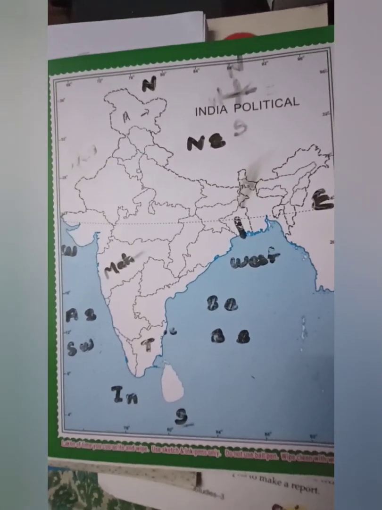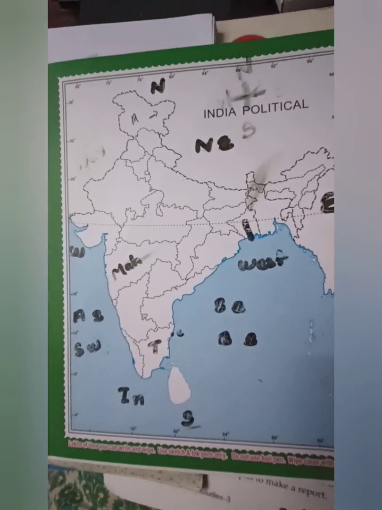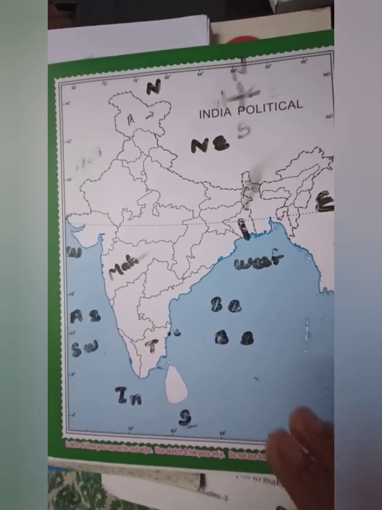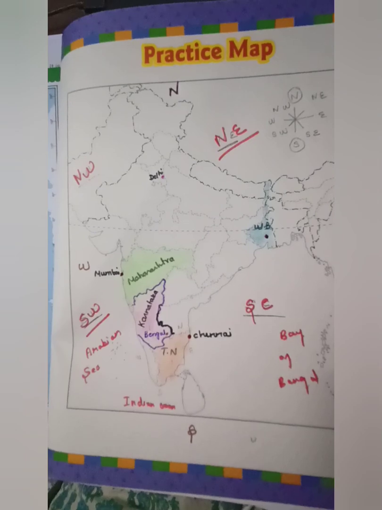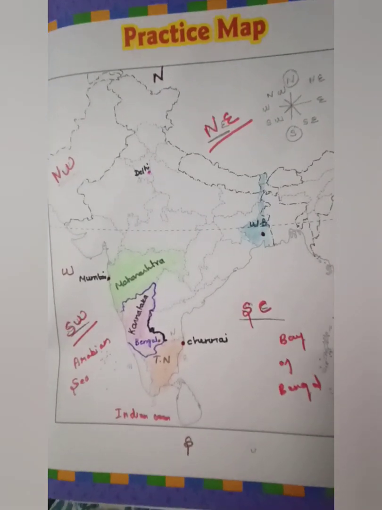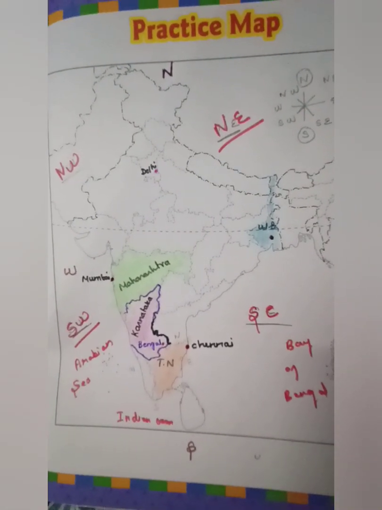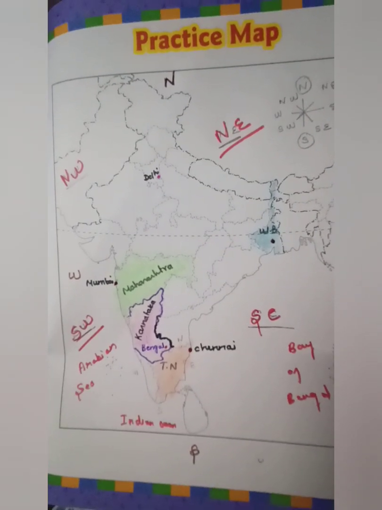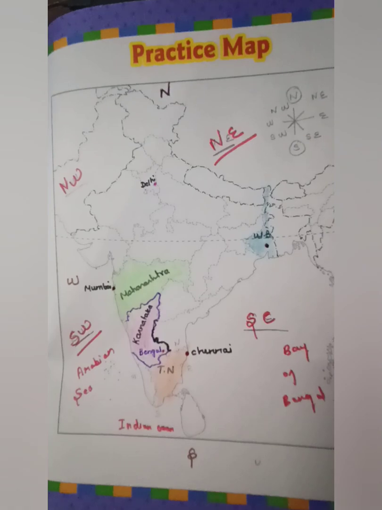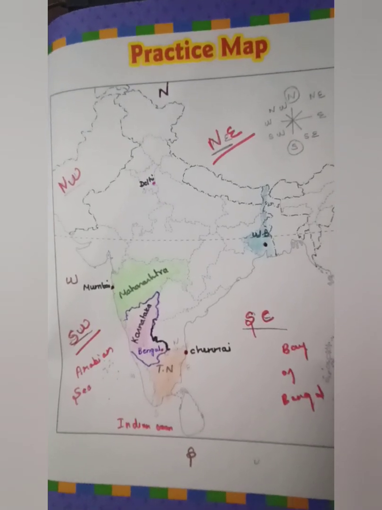So now we are going to see where Delhi, Mumbai, Kolkata and Chennai are located. Shall we see? Children, please listen here. As we all know, Delhi is the national capital, that is NCT, National Capital Territory.